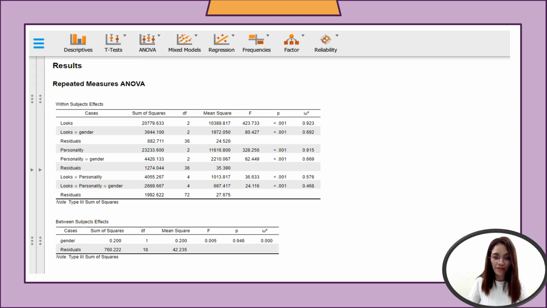Now you have the results. As you can see earlier, the omega squared is not visible in the result. Upon clicking the effect size option, we now have the column under omega squared.